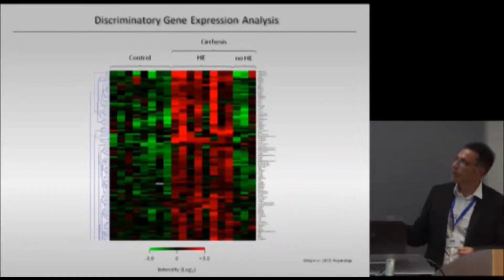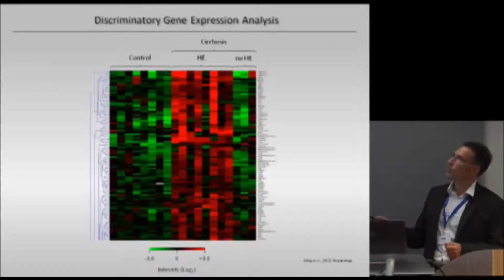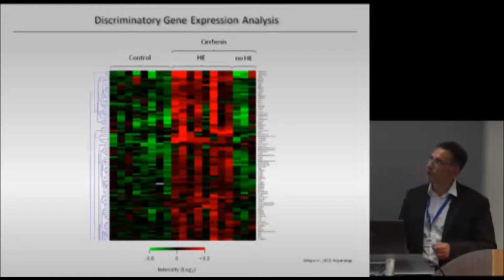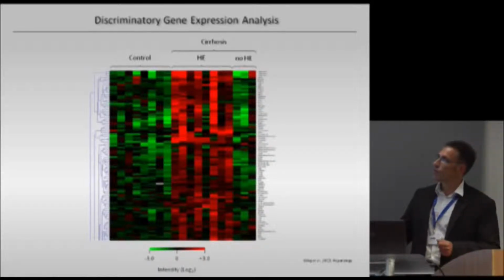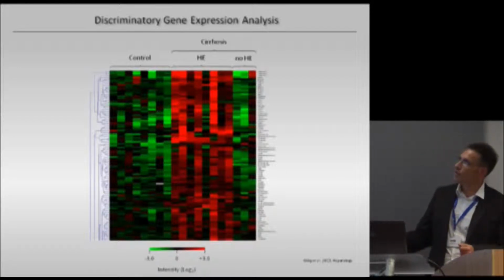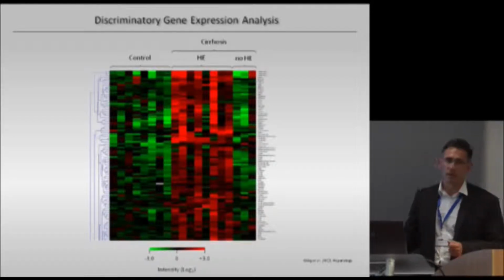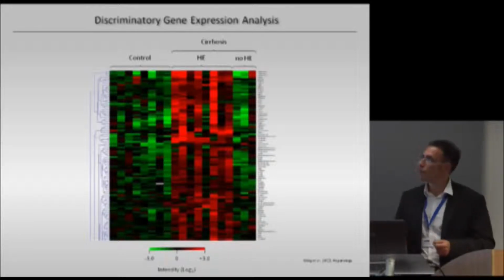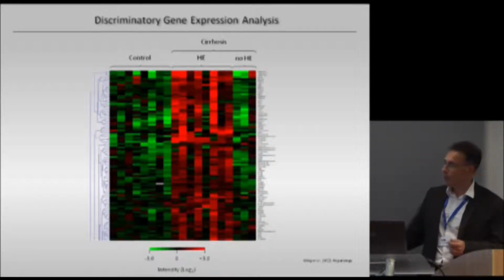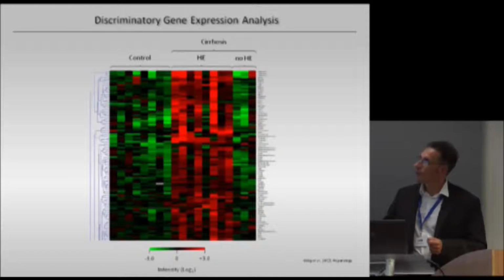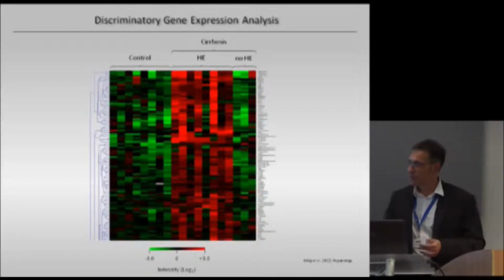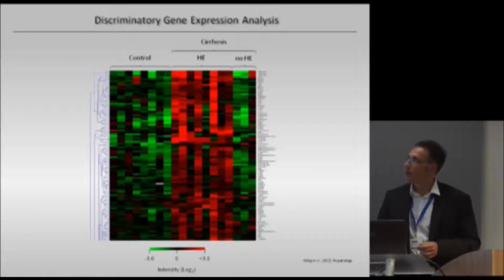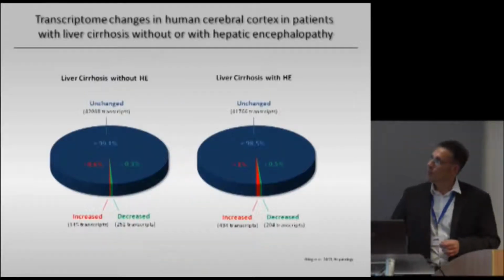And this is what you get from this discriminatory gene expression analysis. This is a heat map showing you the relative expression levels of the different genes. And you can see every sample which is included in the study, and you can see some genes which are color-coded in red. This indicates an upregulation of those genes, or a high expression level, as you can see here. And you can also see that some genes have a green color, and this is indicated for rather low expression level.